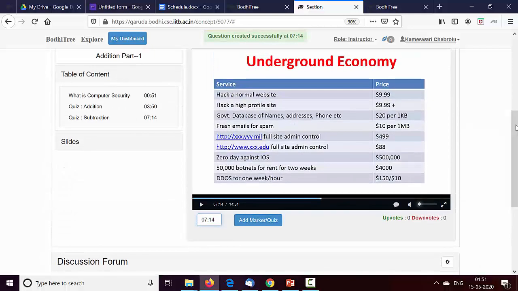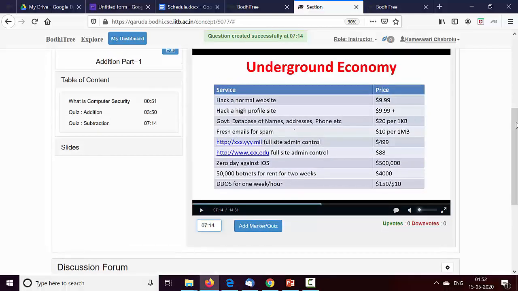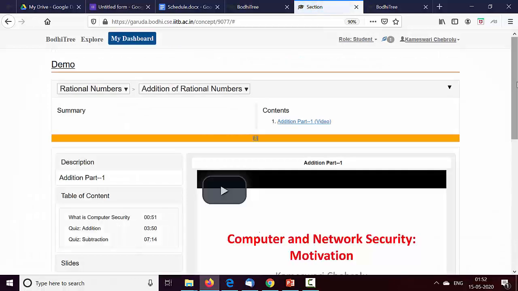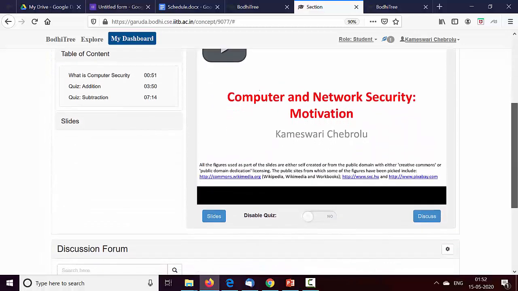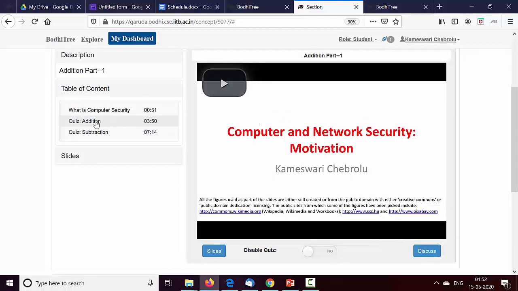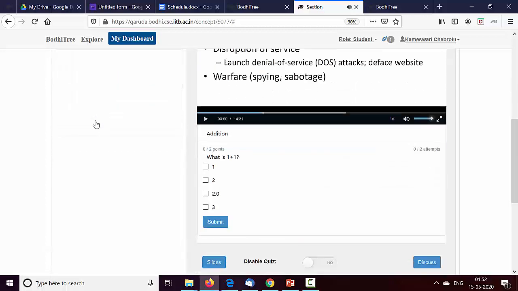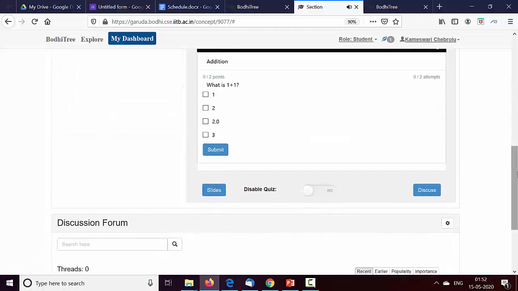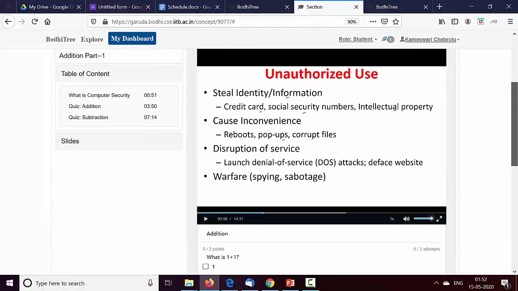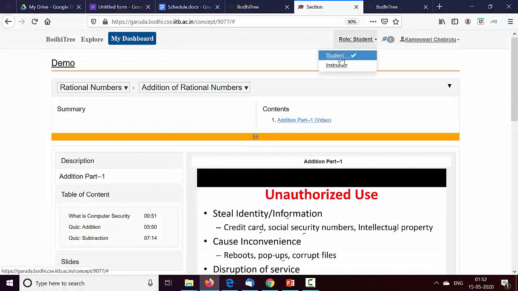This is how you add in-video quizzes. So one nice thing about Bodhi also, if you want to see how does all this look to a student, you can change the role to student without you creating a student account and checking. And this is how it looks when I click here. The quiz is popping and you can attempt it. Let me go back to instructor.